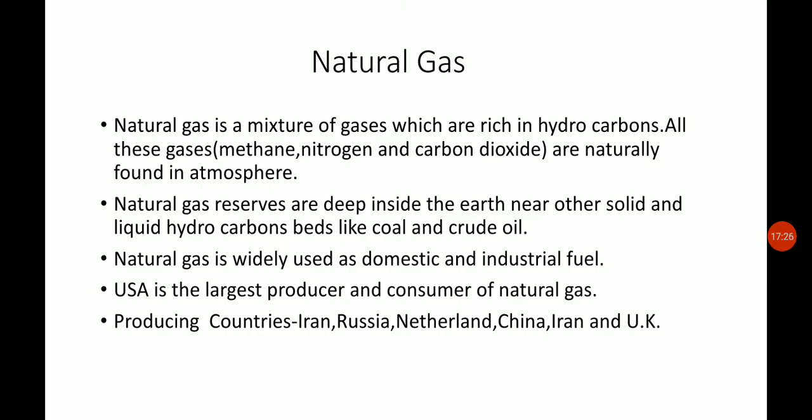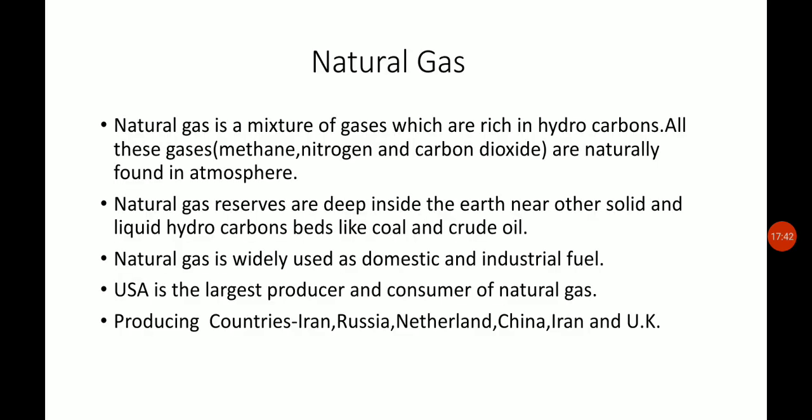The largest producer of natural gas is the USA, and the other producing countries are Iran, Russia, Netherlands, China and UK. So we have dealt with only three of the non-conventional resources. In the next class we will be discussing hydropower and nuclear power. Thank you.